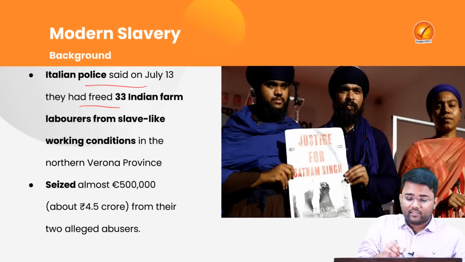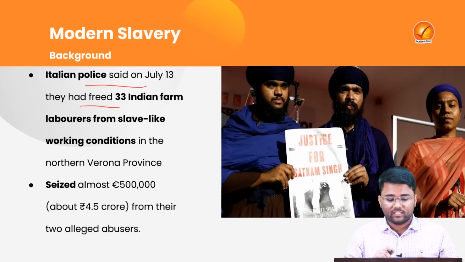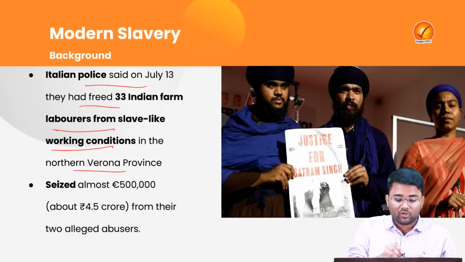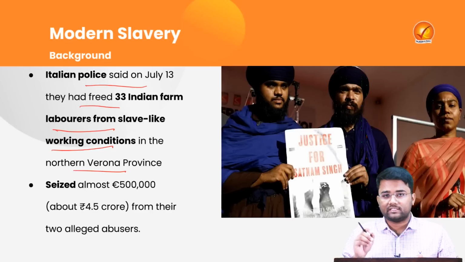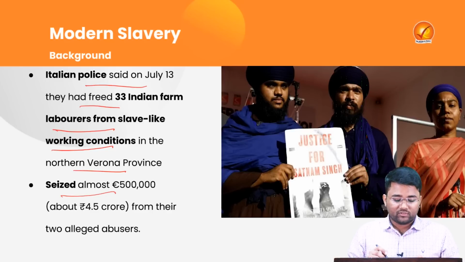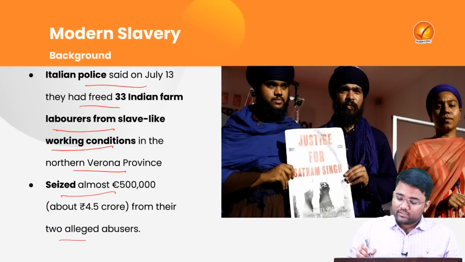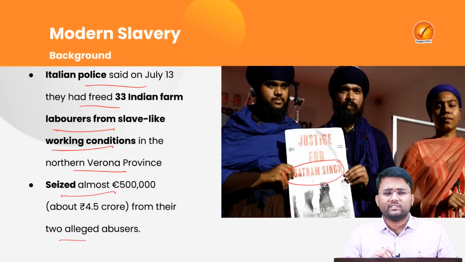So Italian police said on July 13 that they had freed 13 Indian farm laborers from slave-like working conditions in the northern Verona province, which is a province of Italy. The police have also seized almost 4.5 crore rupees from their 2 alleged abusers. Second, there was the case of Satnam Singh, a fruit picker employed by some people in Italy.